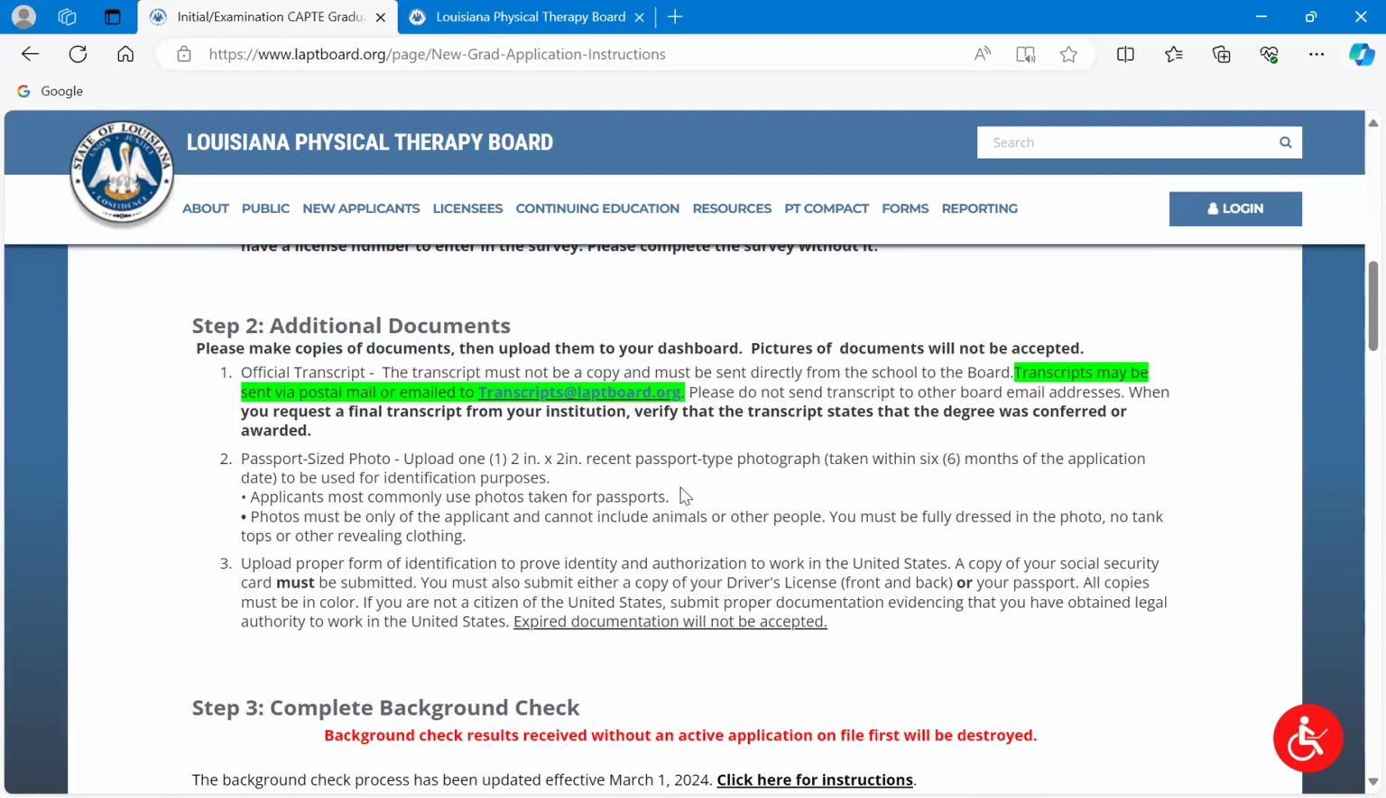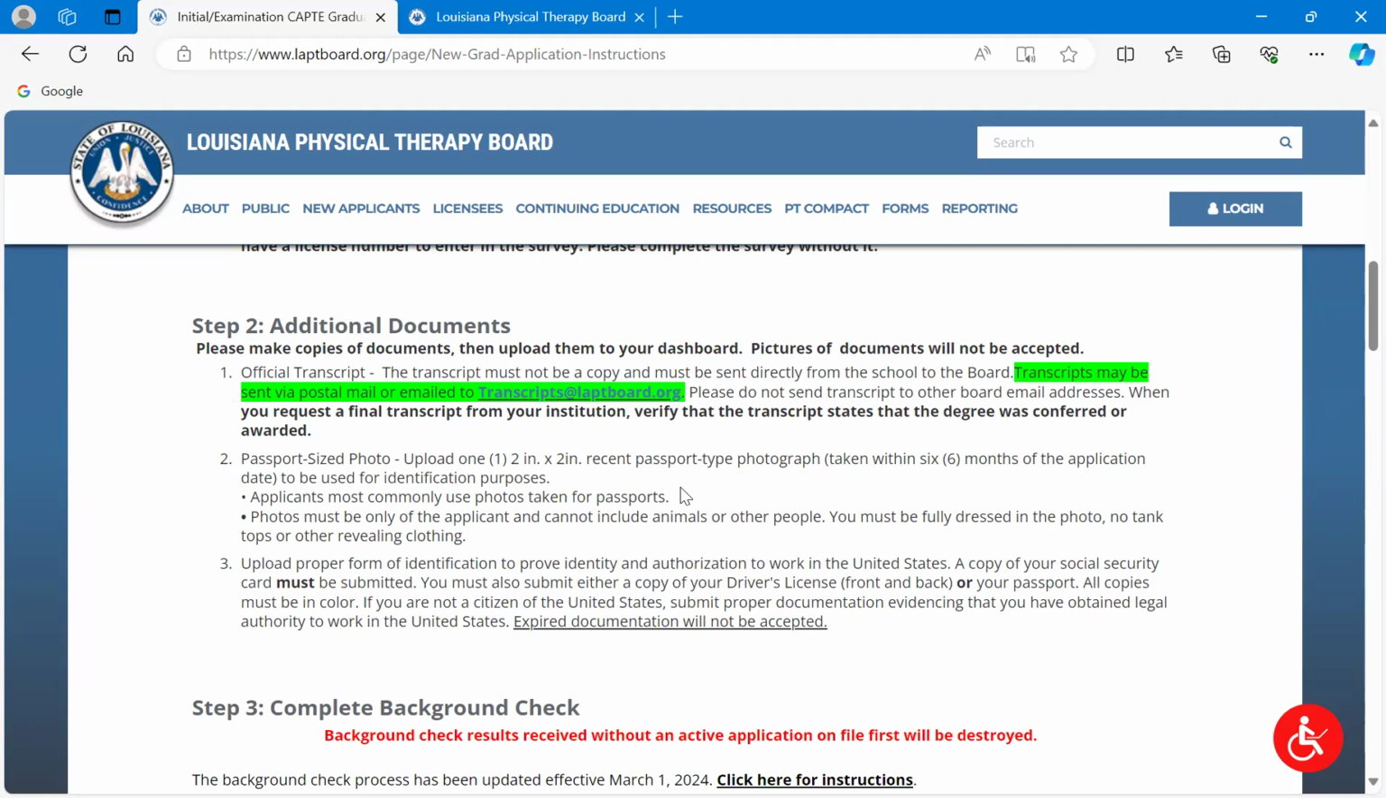Your transcript. This is going to be an official copy of your transcript from your school or program, however you want to refer to that. Some programs are going to automatically send transcripts to the board office. Not all programs do that. Some programs require that you, the student, request from the registrar's office your transcript and tell them to send it to the board office.